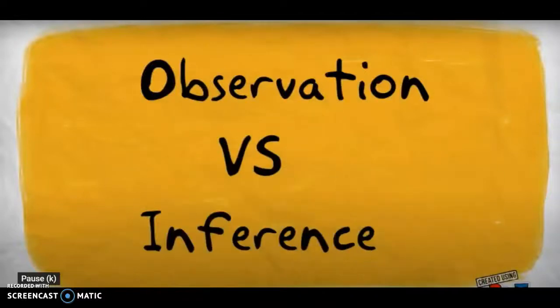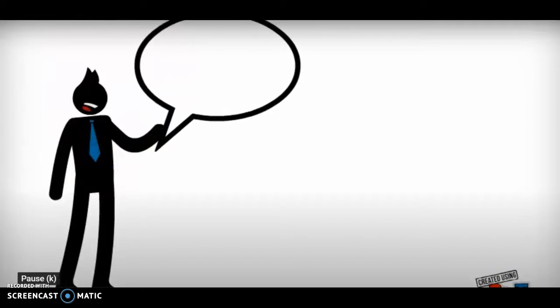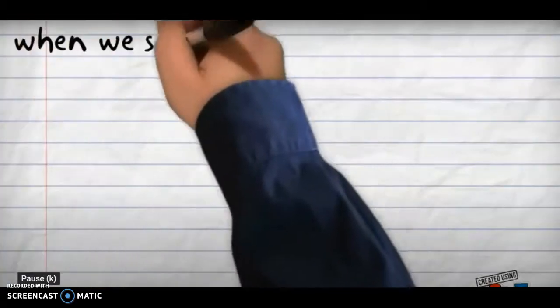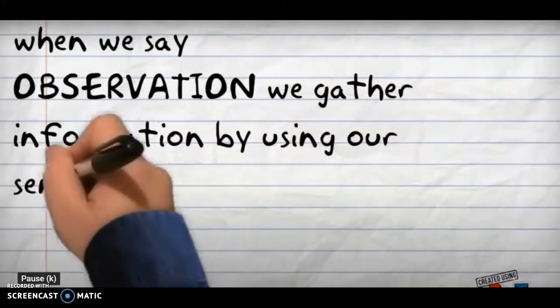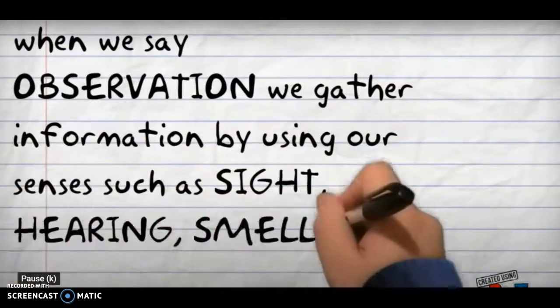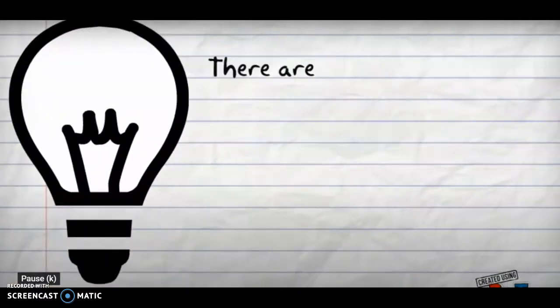Okay, we're going to be talking about observation versus inferences. So what is actually the difference? When we say an observation, we are gathering information by using our 5 senses. So we can be talking about sight, hearing, smell, taste, or touch.